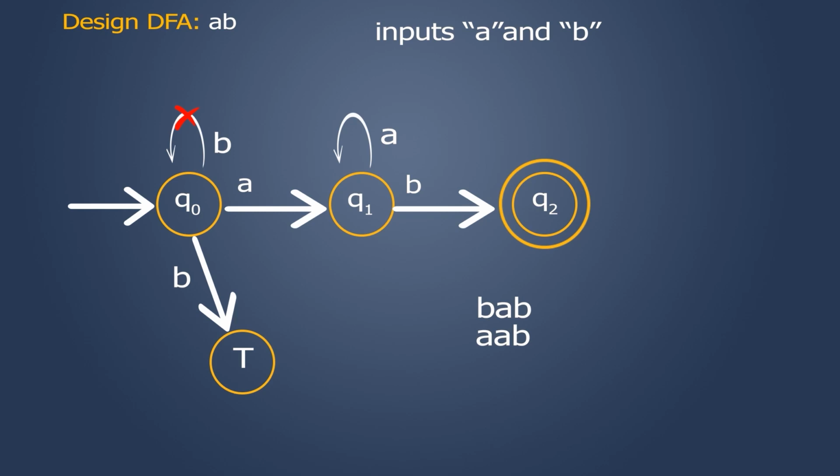But this string is invalid because my string should be beginning with AB. So if I write a self loop there, then AAB would be accepted. So I should not write a self loop on Q1. Rather, I should make a transition from Q1 to this trap state, and I should label this transition as A.